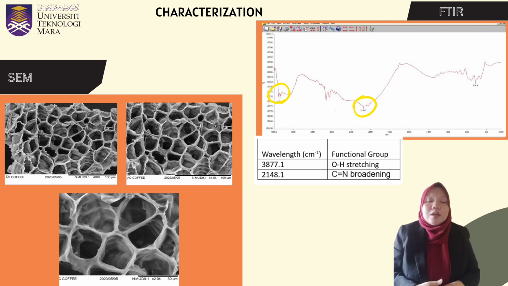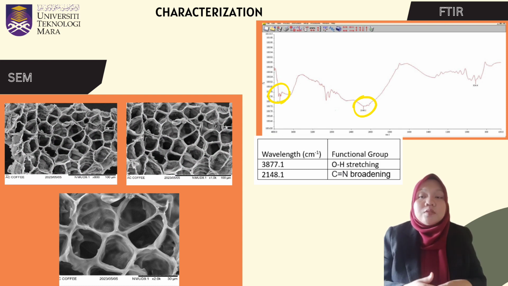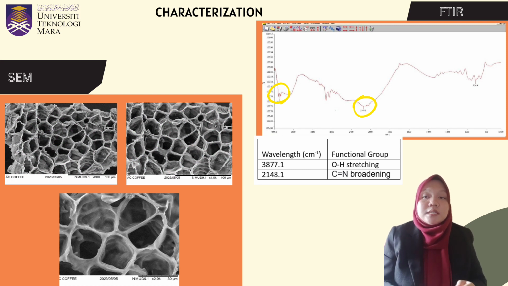Next is SEM characterization. By using the SEM method, the property of the activated carbon is mesoporous. In activated carbon, mesopores refer to the specific type of pores that fall within the size range of 2 until 50 nanometers. The number of mesopores that form within the activated carbon is the highest. Mesopores form due to the presence of KOH in the chemical activation process.